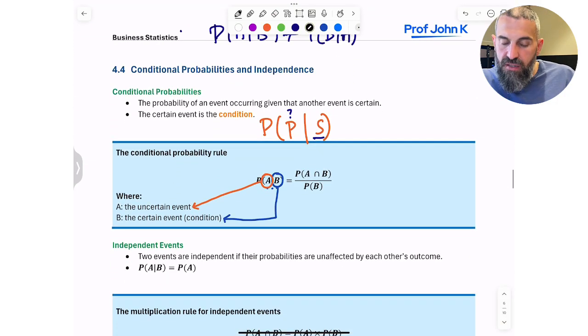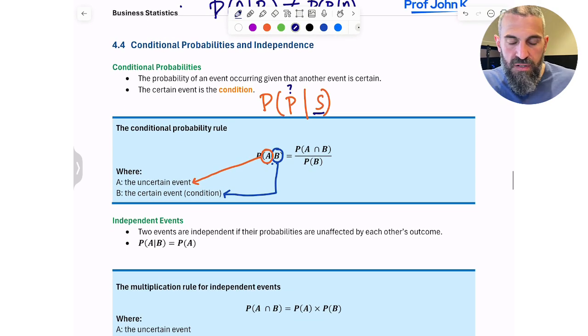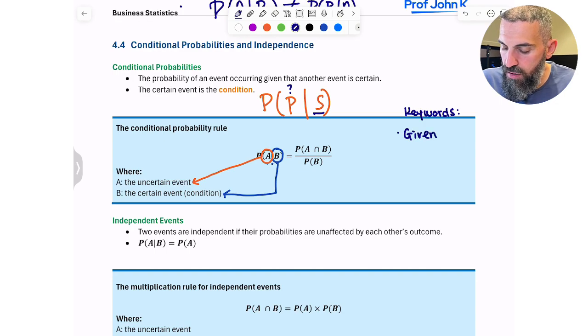The other thing that's important when it comes to conditional probabilities is just knowing that they're giving you one. And that's probably the biggest challenge in practice. In theory, it's okay, I get it. It's simple enough. But in practice, when you're reading questions, it's sometimes hard to see that they've given you a conditional probability. So I have a few key words that you should look for. The word given is a big one. So typically, whenever they say given something, whatever comes after that is the condition.